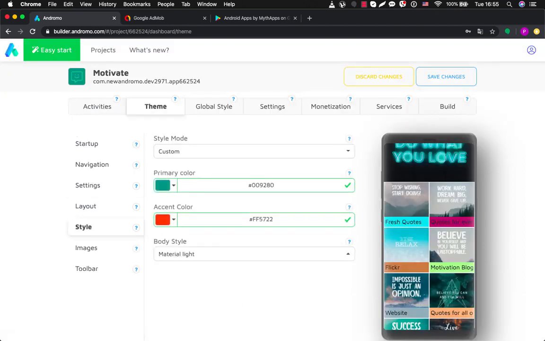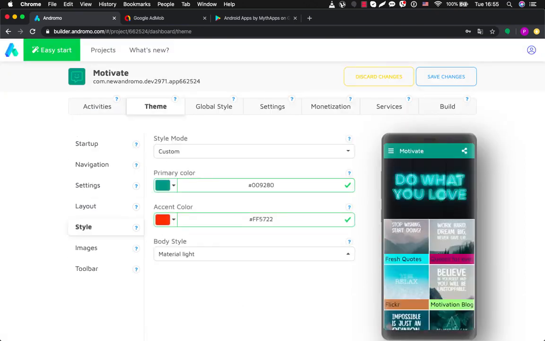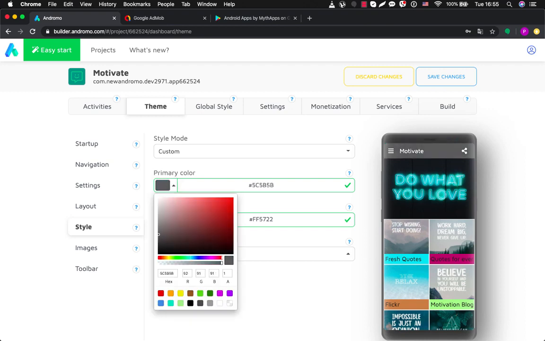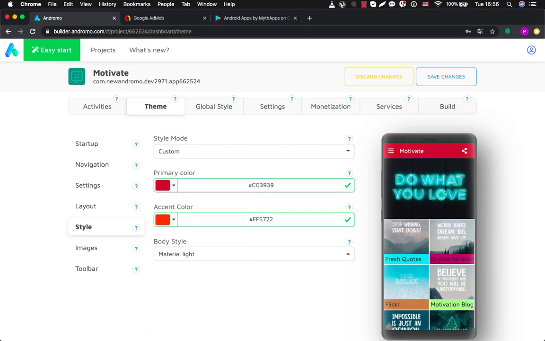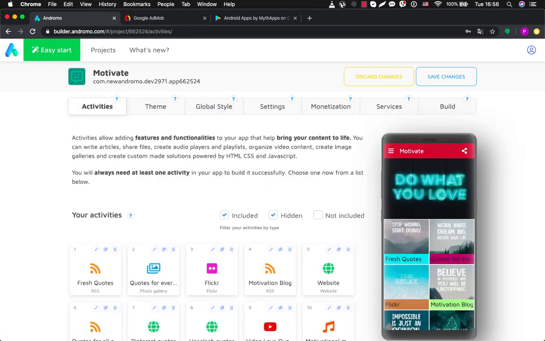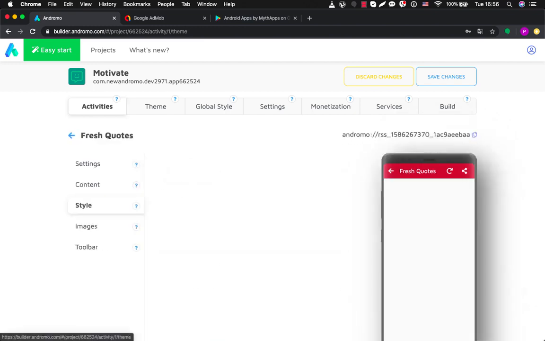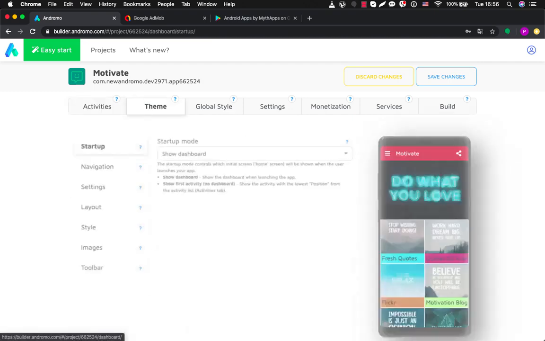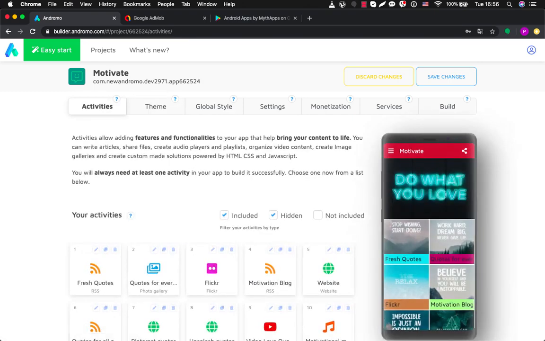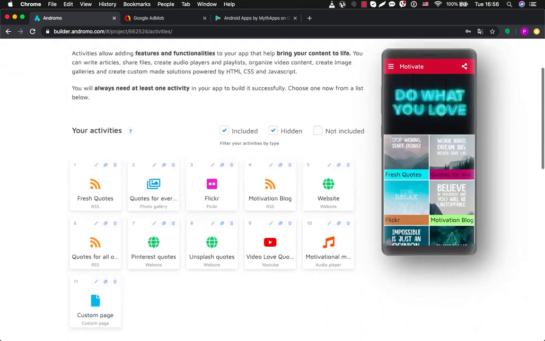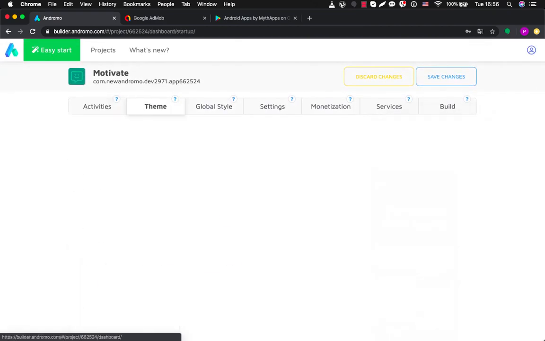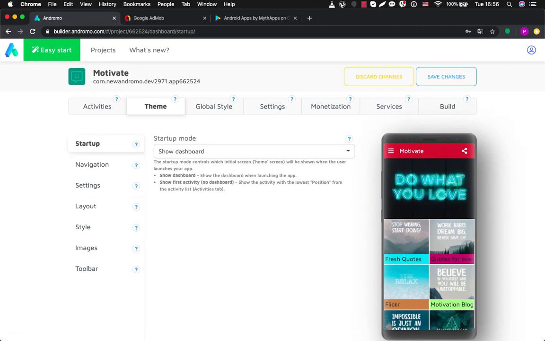So style, this is general style for your application. Also, if we change color here, you can see how it's changing on the preview. And if you set red color here, now we go to our activities. You see, this will be red also because we are inheriting style from themes here. So this is how it works, and it's very convenient. If you don't want to customize each activity separately and you want your application to look consistent, you just go to theme and you set general style for all your activities.